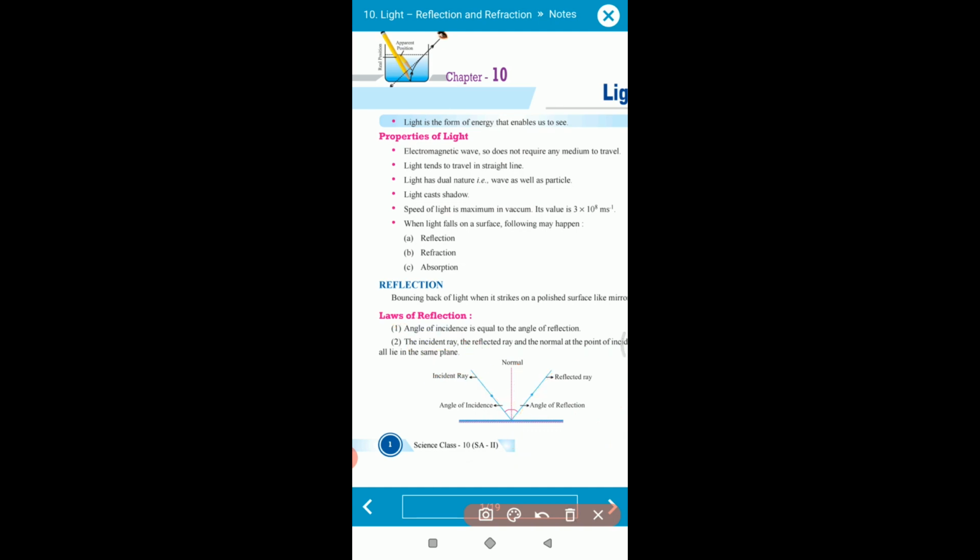Okay, all lie in the same plane, meaning all the points, see this point and this point, all points are lying above the surface. So all the points are in the same plane. Okay, so the angle of incidence and the angle of reflection have the same value, and the incident ray, reflected ray and the normal are in the same plane. So this is called the laws of reflection. Okay guys.